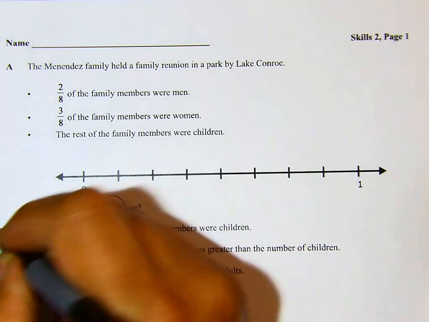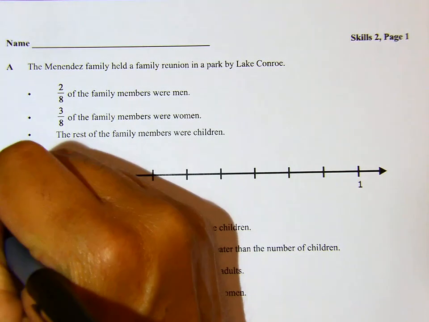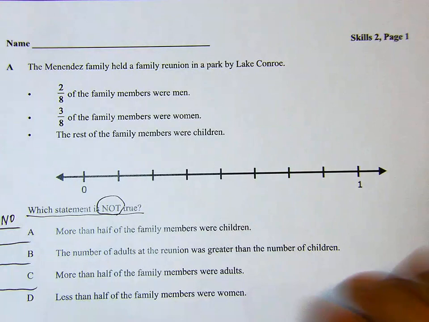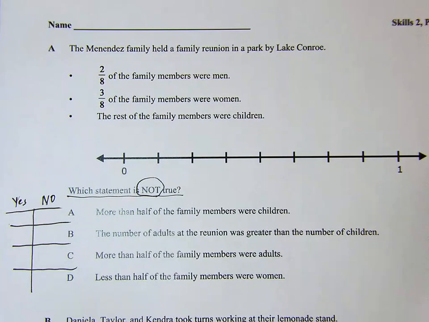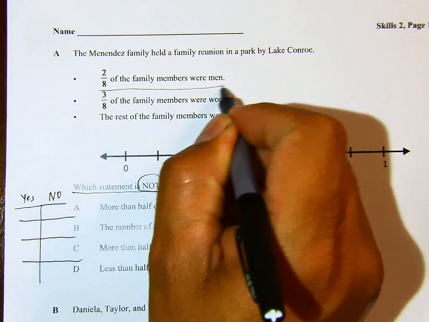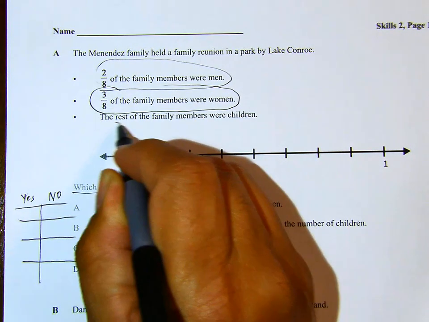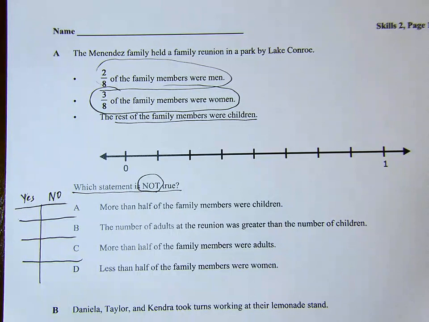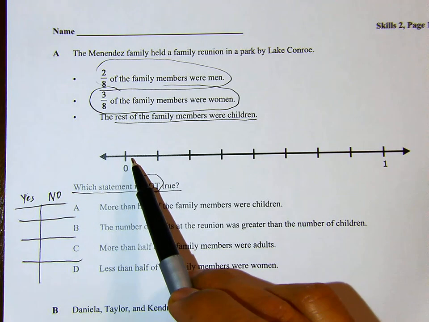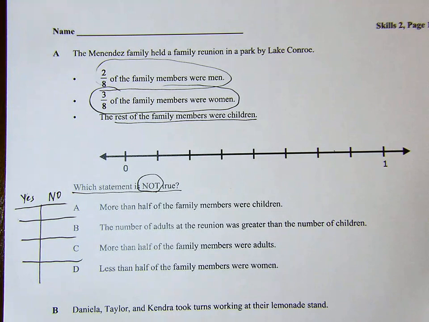So we're going to do this. So this is yes, and this is no. So we're going to look for the no. All right, so we know that 2/8 of the family members were men, 3/8 of the family members were women, and the rest of the family members were children. So that means 2/8. So we make sure these are 8. 1, 2, 3, 4, 5, 6, 7, 8. So it's 8 parts, so there are 8.